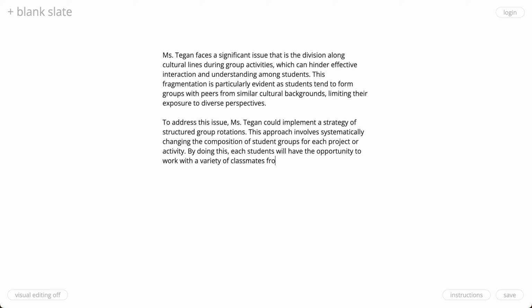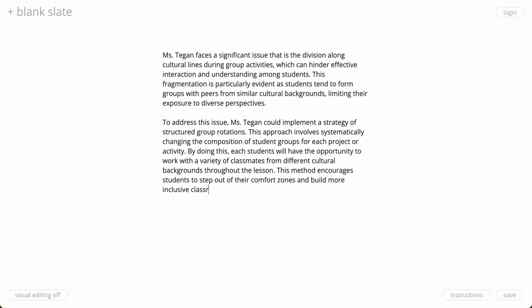A variety of classmates from different cultural backgrounds throughout the lesson, term, unit, chapter. And this method encourages students to step out of their comfort zones and build more inclusive classroom experiences. Okay. All right, great.